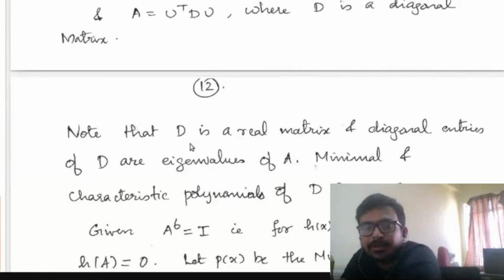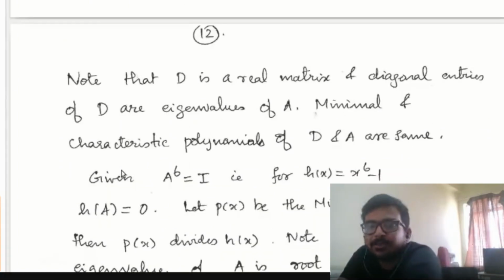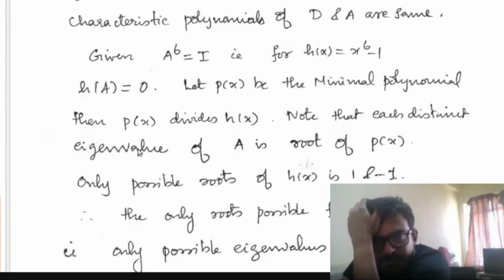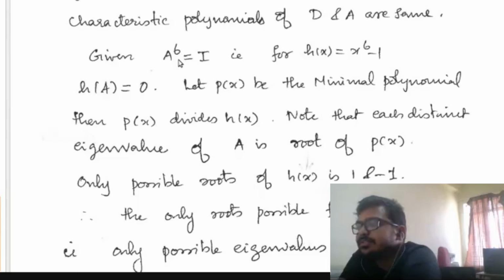So A is similar to D, and D is the diagonal matrix. And note that D is also a real diagonal matrix, and the diagonal entries of D are nothing but the eigenvalues of A. So you will get that the characteristic and minimal polynomials of D are the same. Here we have given that A raised to 6 is equal to I. So you take h of x equal to x raised to 6 minus 1. And from this condition, you can see that h of A is equal to 0.